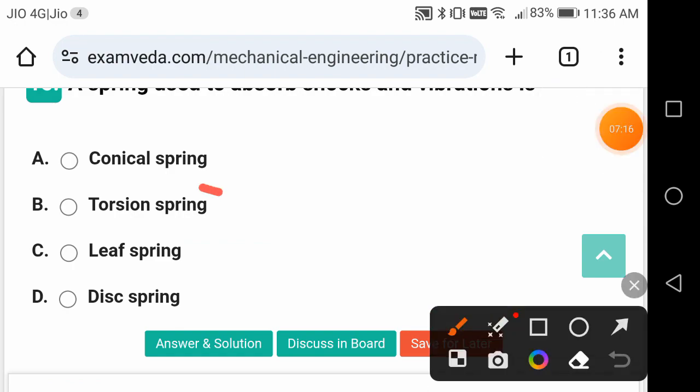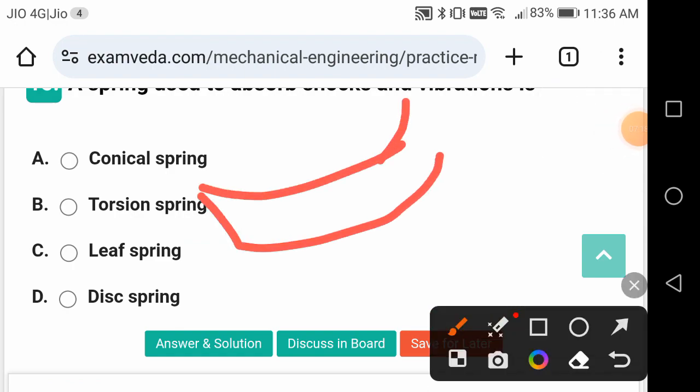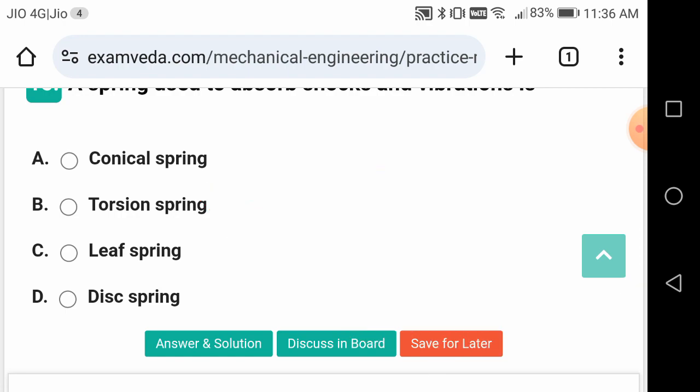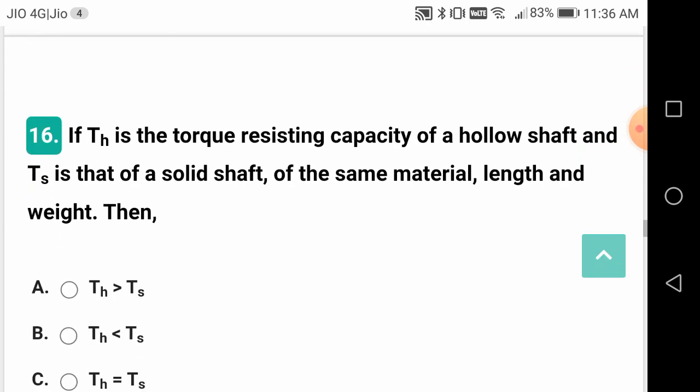This is your leaf spring. The load, the shock, will be coming from downwards. That is called a leaf spring.